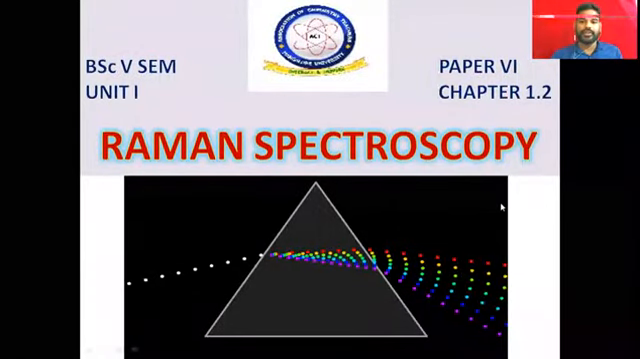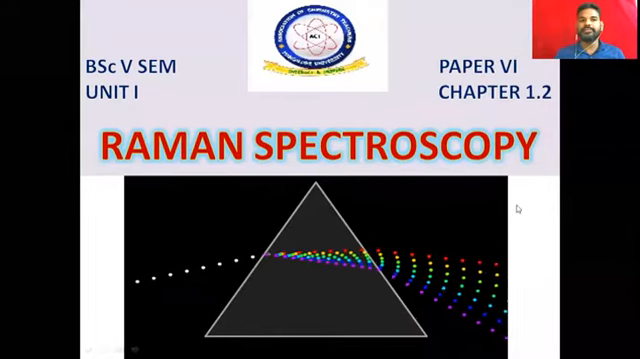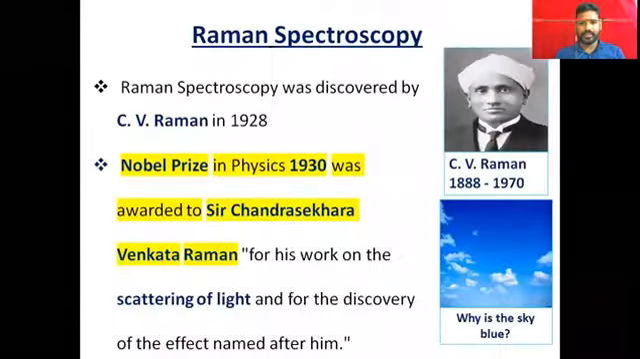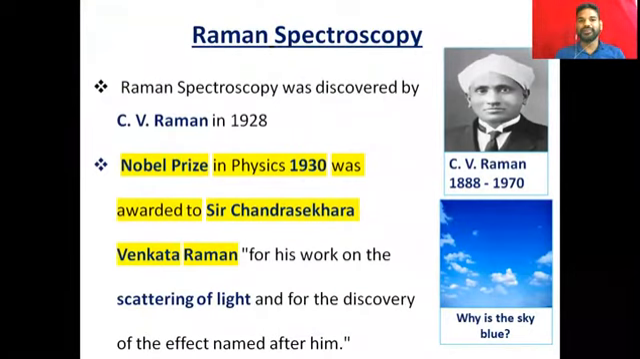Hello students, for the BSc 5th sem and in paper 6 I am dealing with Raman Spectroscopy. Here you know Raman, a well-known scientist of India. He was awarded the Nobel Prize in 1930 for his work on the scattering of light and for the discovery of the effect named after him, and he discovered the Raman effect in 1928.